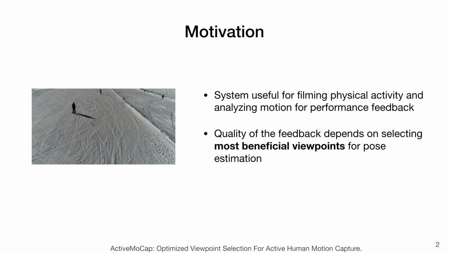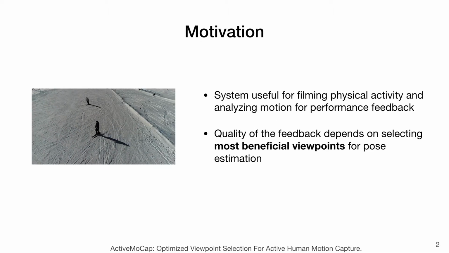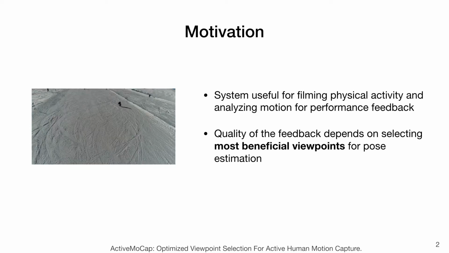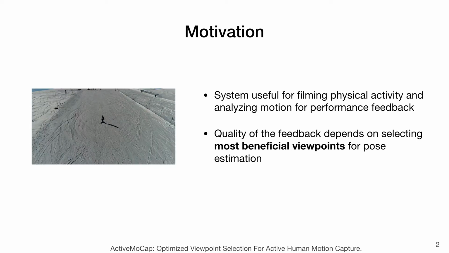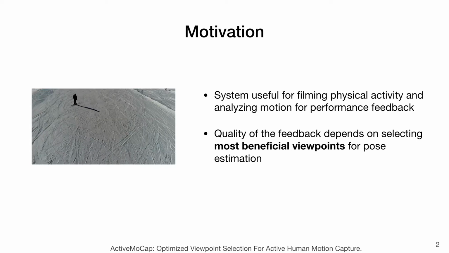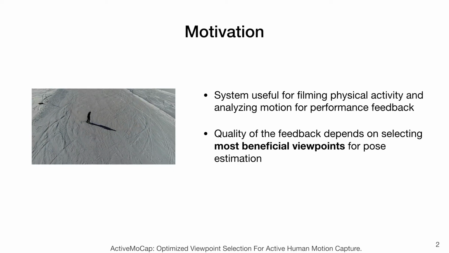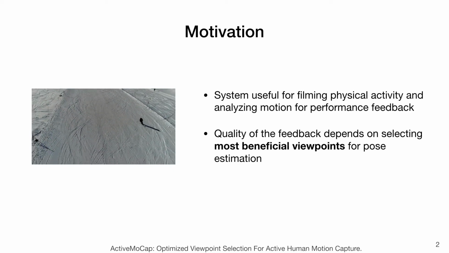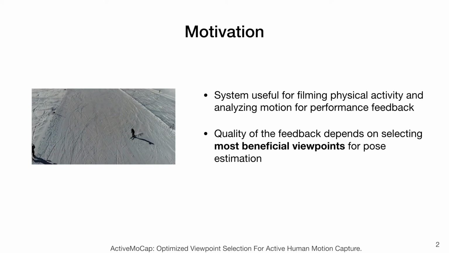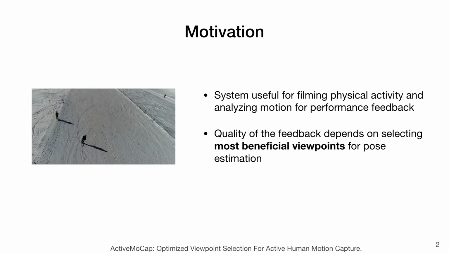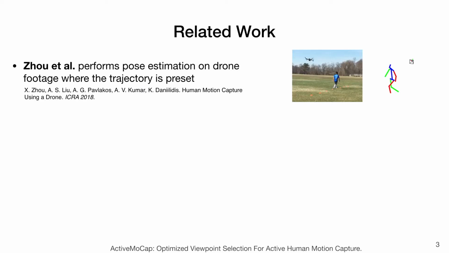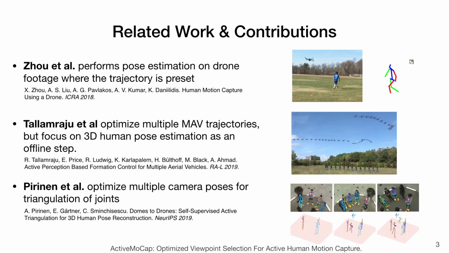An active motion capture system, such as one based on a personal drone, would allow one to film themselves performing a physical activity and analyze their motion, for example, to get feedback on their performance. Such a system is important because, when using only one camera, the quality of such feedback will strongly depend on selecting the most beneficial viewpoints for pose estimation. Existing works either perform 3D human pose estimation without selecting the viewpoint actively, or do not focus on optimizing for monocular 3D human pose estimation.